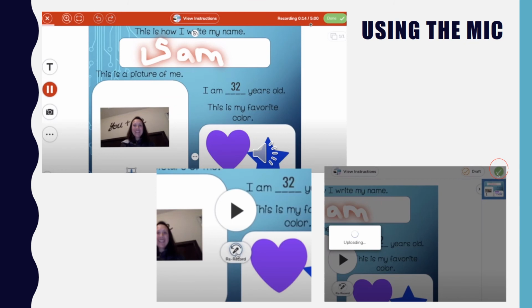Once you're finished with your audio recording, you are going to click Done. If you want to re-record, just hit this button here in the center. To listen to your recording, press play. If you are finished with your entire activity, you are going to hit the green check mark at the top of your screen.